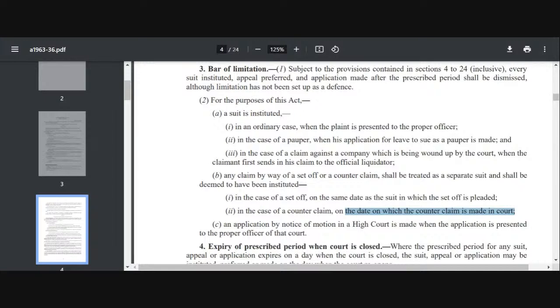पहली चीज आप देखो, सेक्शन 3 जो है ये हमारा जनरल रूल है, that suit will be dismissed after the prescribed period if it has crossed the prescribed period. So it's founded on public policy. So we are saying that okay, अगर आप एक लिमिटेशन पीरियड के बाद आते हो तो हम आपका सूट डिसमिस करने वाले हैं.